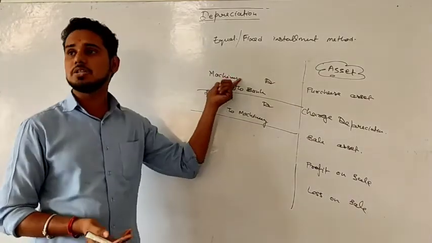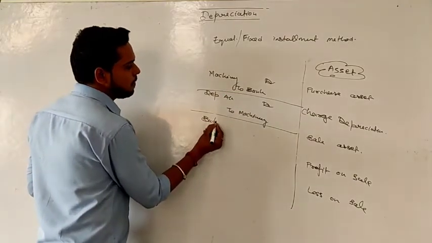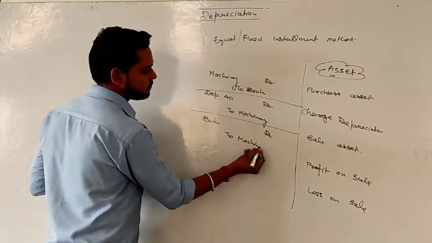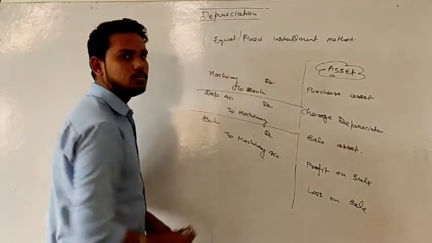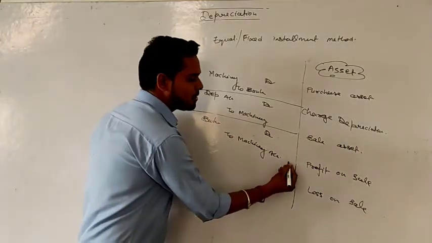And if we are selling the asset, the rule is very simple. At the time of purchasing machinery, we debit machinery and credit bank. So at the time of selling, bank account debit to machinery account. No confusion, no?